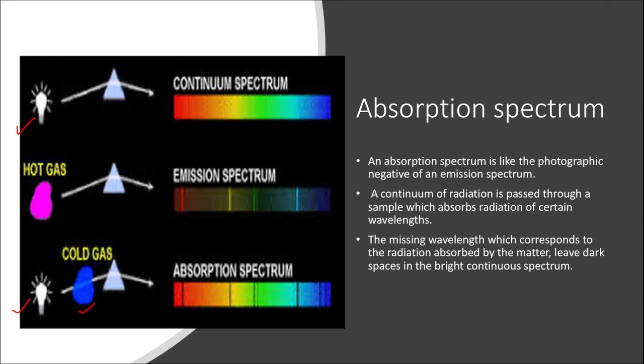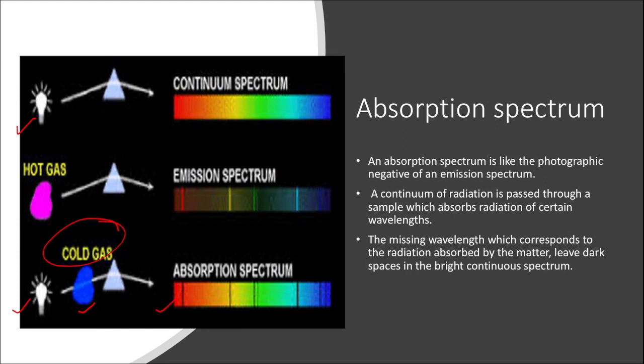As you know, the molecules in the gas will absorb electromagnetic radiations, and therefore some radiations would be absorbed by the atoms and molecules of the gas before entering the prism. If I then obtain a spectrum of it, in that continuous spectrum those radiations which have been absorbed by the molecules of the cold gas would now be missing. Therefore, for those particular wavelengths there would be dark lines in an otherwise continuous spectrum. This kind of spectrum is called an absorption spectrum.